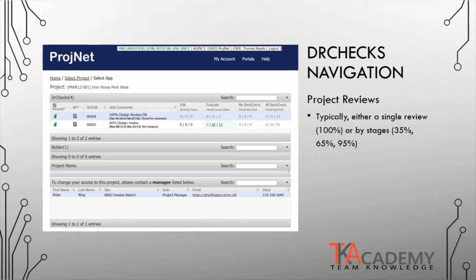Within each review, you will have the tabs of Edit, Evaluate, My Back Check, and All Back Checks. If you are the designer of record, you will have access to the Evaluate tab, which will show the total pending comments, those that you have concurred with, and those that are others. A quick way to access your comments is to simply click on the highlighted number for each of these items. At the bottom of the project sheet, you will see who is assigned the project manager who can assign project access within Dr. Checks.